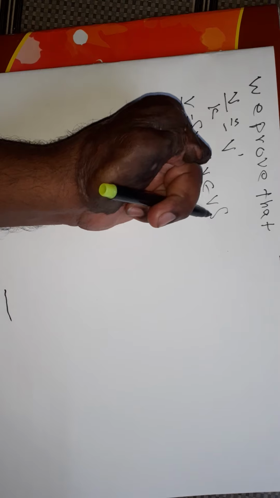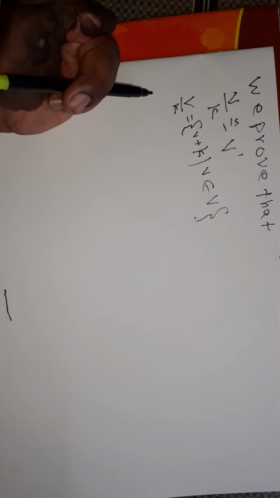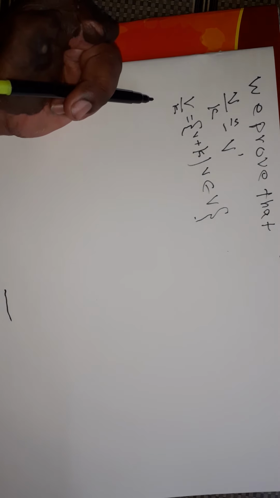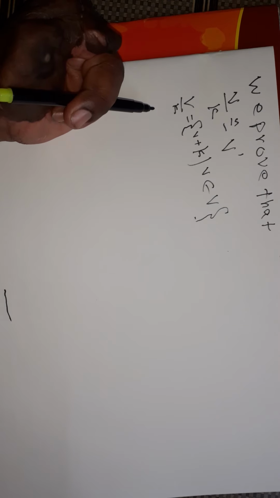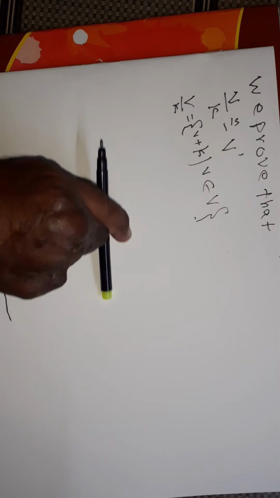Remember, V modulo K is the set of v plus K such that v belongs to V. It is a quotient space of K. V modulo K is the set of small v plus K such that v belongs to V, and we prove that V modulo K is isomorphic to V dash.